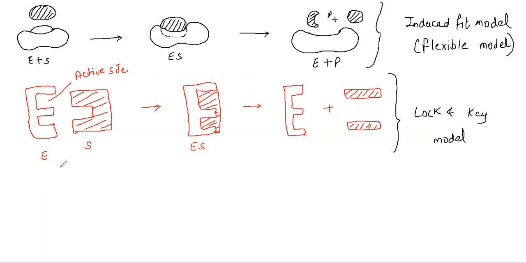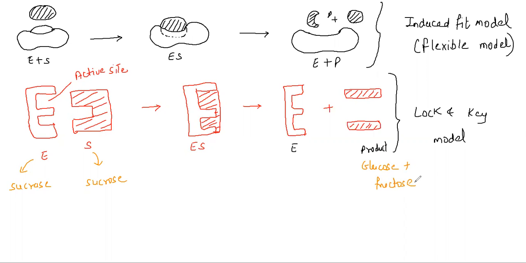This is another one. Here the enzyme and the substrate complex is formed. So this becomes your enzyme and this becomes the product. I can put it this way, students, just to make things easy to understand. Let's take this enzyme to be sucrase and the substrate to be sucrose. When sucrase combines with sucrose, it gives you a product. The sucrose will be broken down into glucose plus fructose.